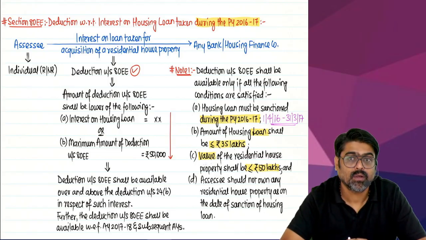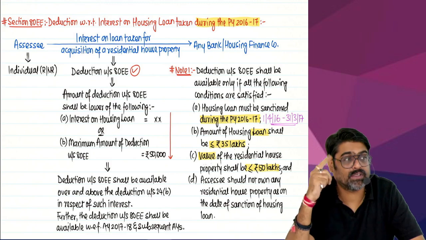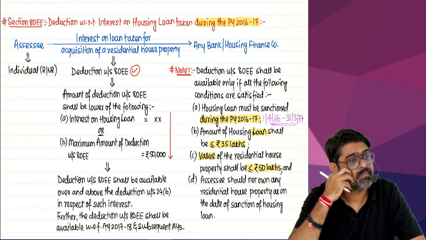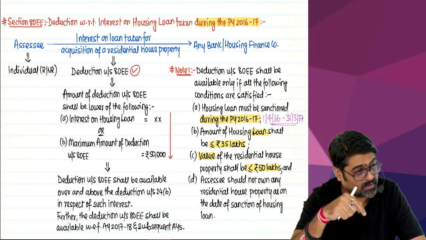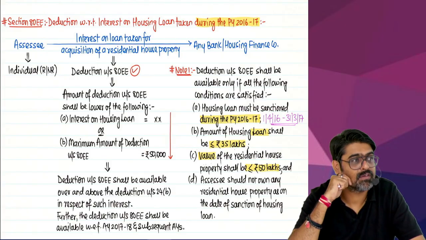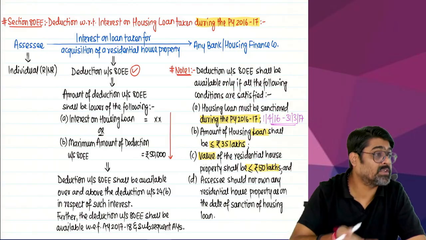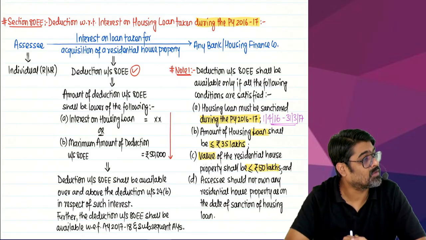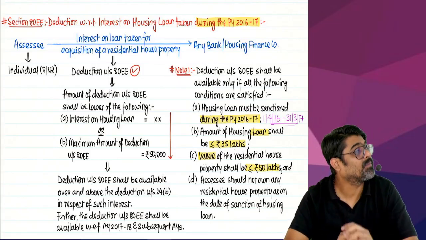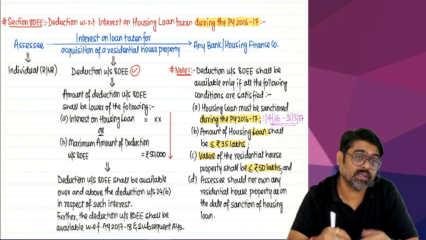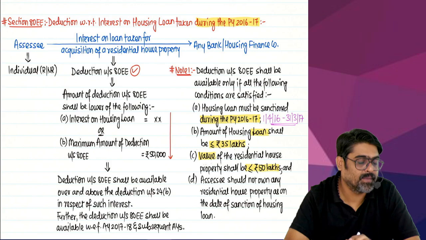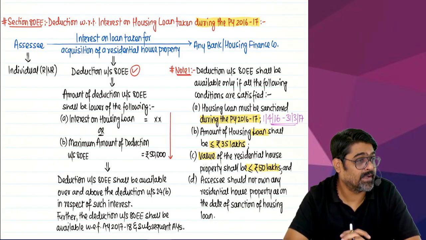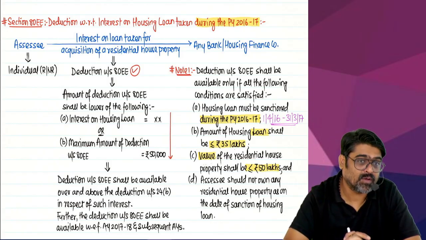So don't you think first time you have taken this deduction in which year? 16-17. Second time 17-18. Third time, can you take this deduction in 25-26? Yes, because it is possible that the loan is still outstanding in 25-26. On this loan, this year interest was 2,35,000. So how much will you claim this year under section 24B? 2 lakhs. How much extra? That you can claim under section 80EE, subject to maximum 50,000.